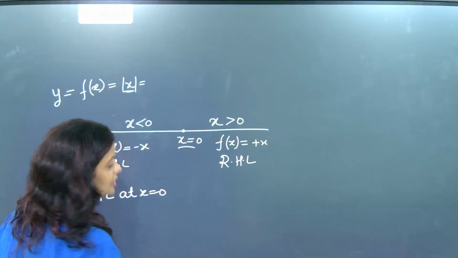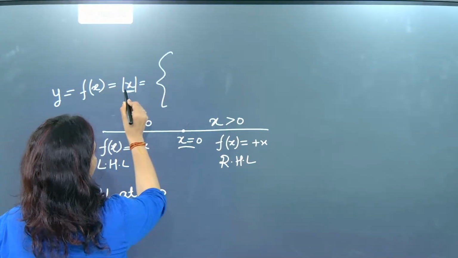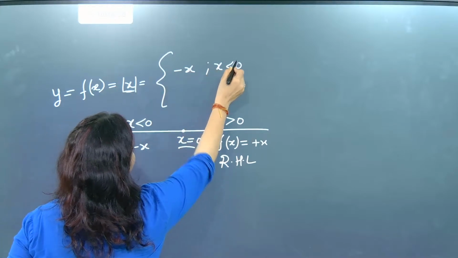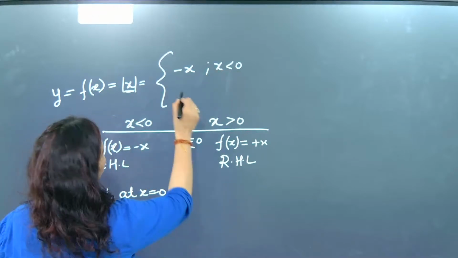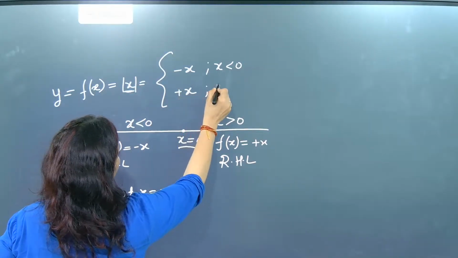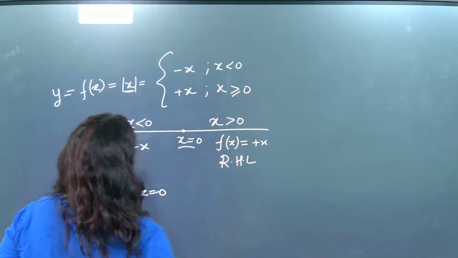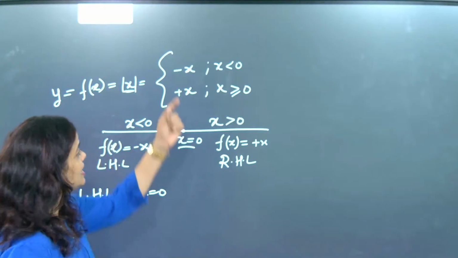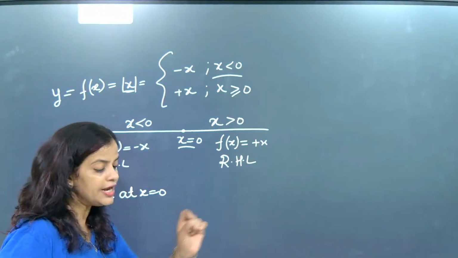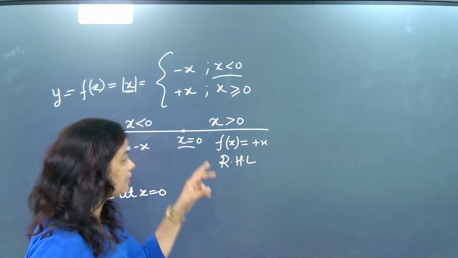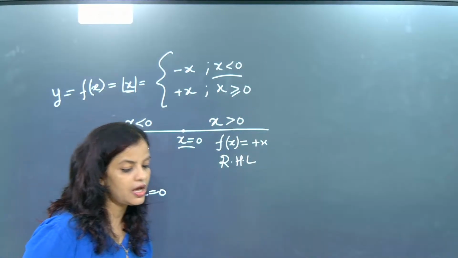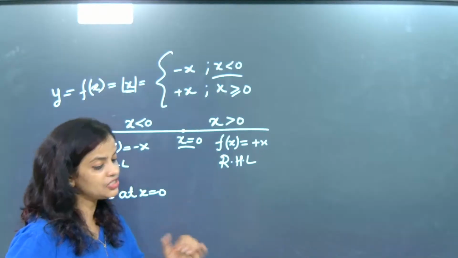Here two things are there. Modulus of x becomes minus x when x is less than 0, and modulus of x becomes plus x when x is greater than or equal to 0. That is the region specification. And beta, whenever you take the less than part, it takes you to LHL, and whenever you take the greater part, it takes you to RHL. RHL means the greater part, LHL means less than.